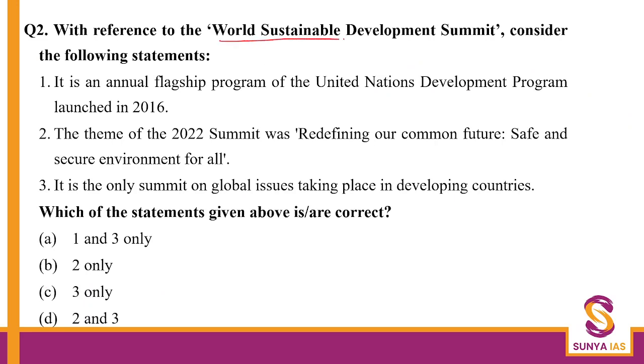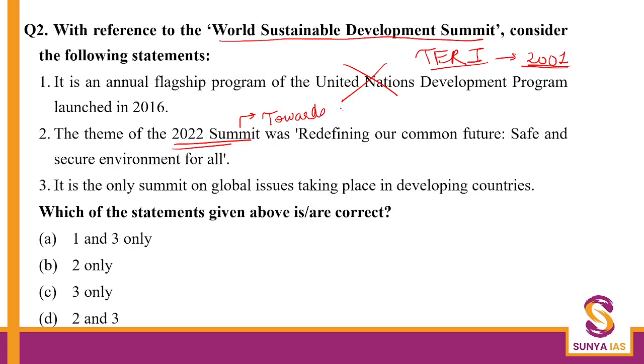Second question is on the World Sustainable Development Summit. Is it an annual flagship program of UNDP? No, it's an annual flagship program of the Energy and Resource Institute. It started in the year 2001. Now they're asking you the theme for the 2022 summit. The theme for the 2022 summit is actually Towards a Resilient Planet. Redefining Our Common Future was the theme of the older one, which is 2021. So 2 becomes wrong.